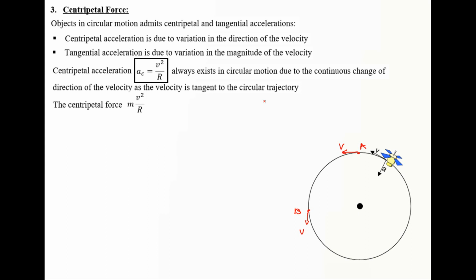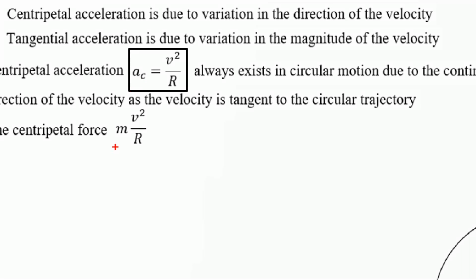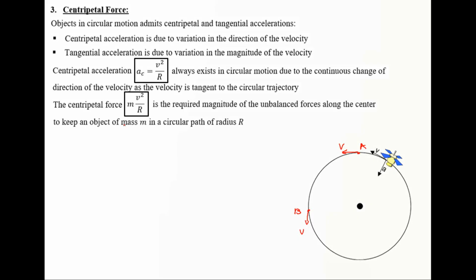The centripetal force: if we have acceleration, how can we get the force? Simply we multiply it by the mass. m v squared over r would be understood as the required magnitude of the unbalanced forces along the center to keep an object of mass m in a circular path of radius r. And this definition for the centripetal force is very important. So we should understand that in order to have circular motion, we require a magnitude given by m v squared over r, which represents the magnitude of the unbalanced forces along the center that is required to keep an object of mass m in a circular path of radius r.